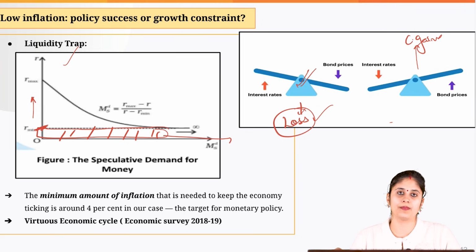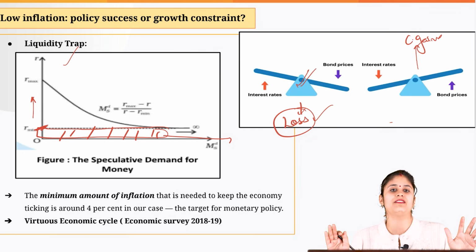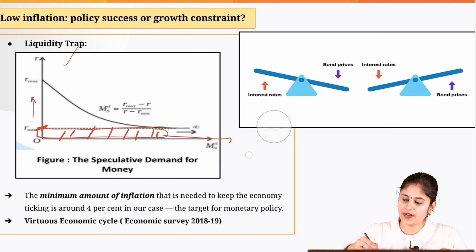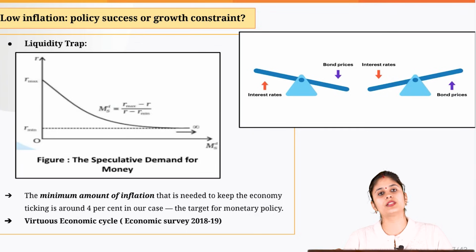Okay, so below this R-min level, this particular shaded region is basically referred to as liquidity trap. Because beyond this level, monetary policy becomes completely ineffective, and that is what is happening in case of Japan. Okay, so here people prefer to keep money in liquid form and not invest in bonds.